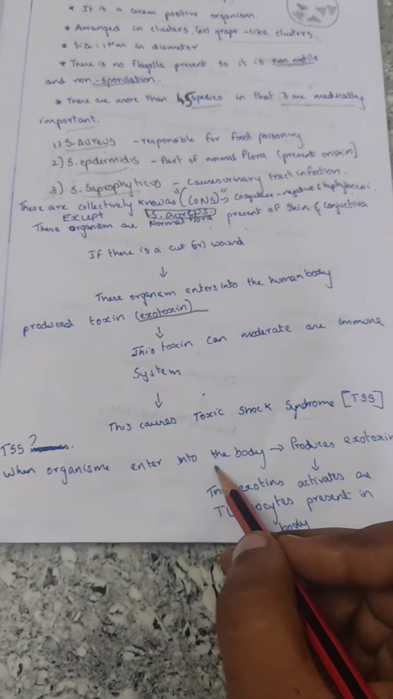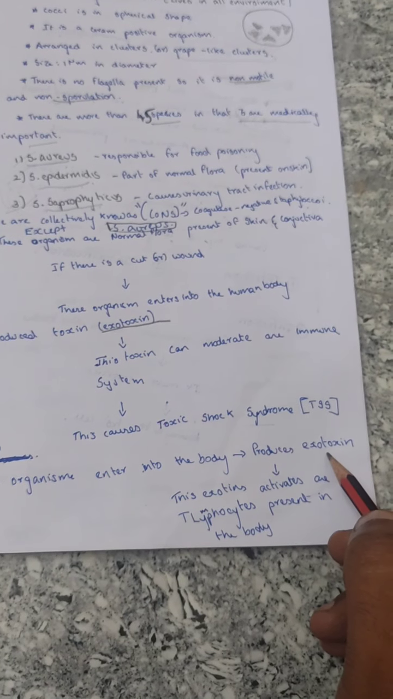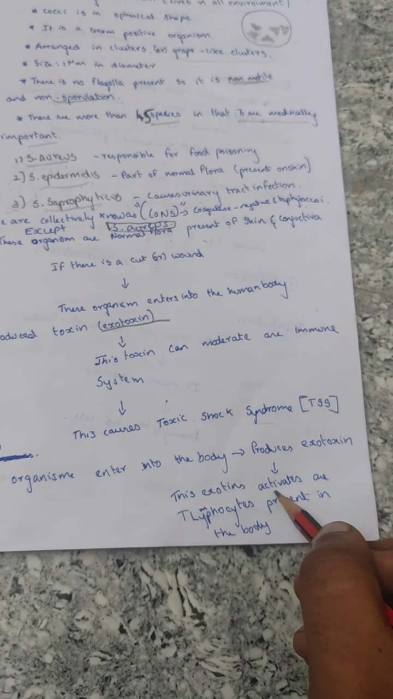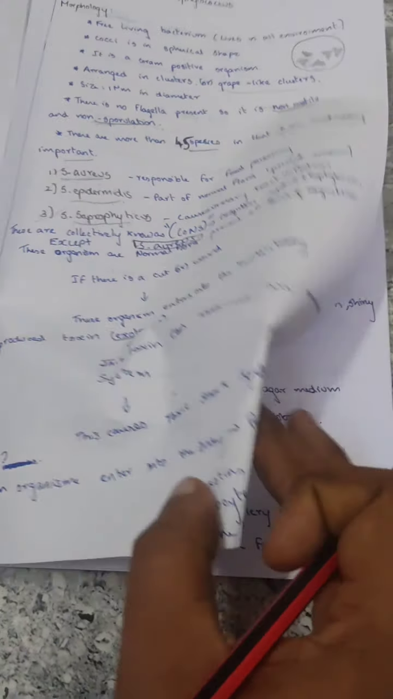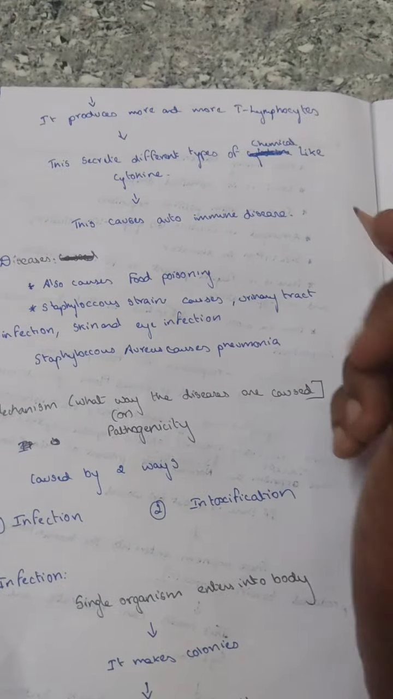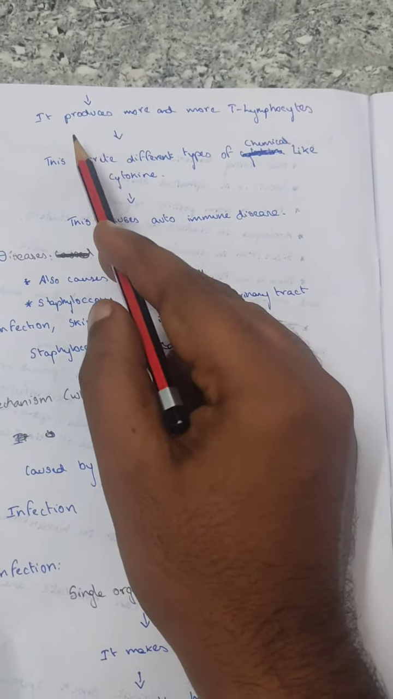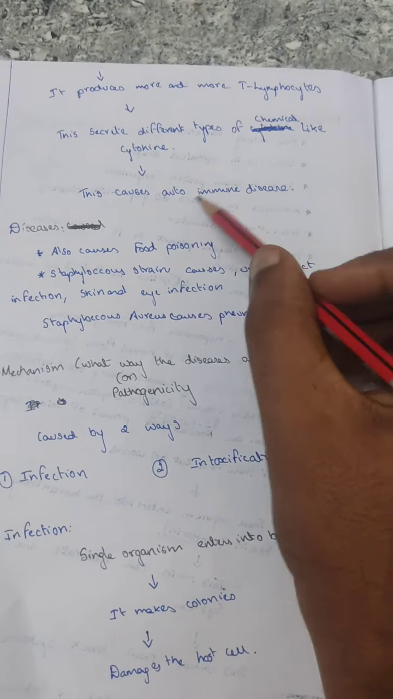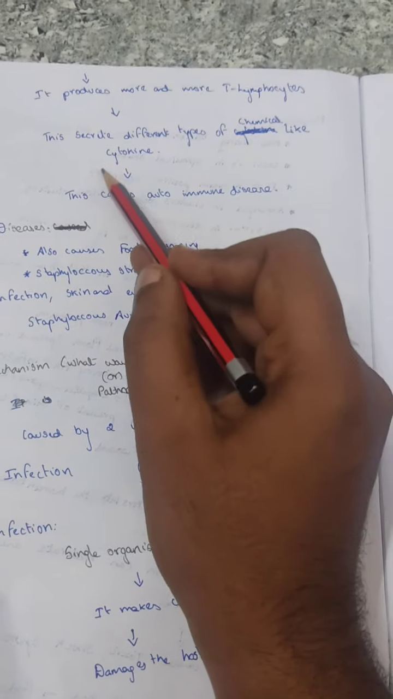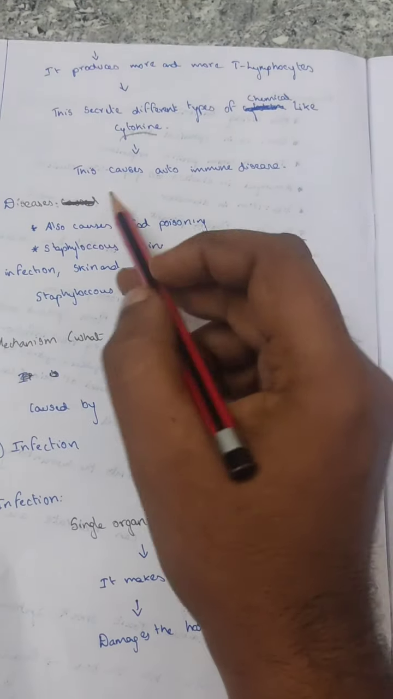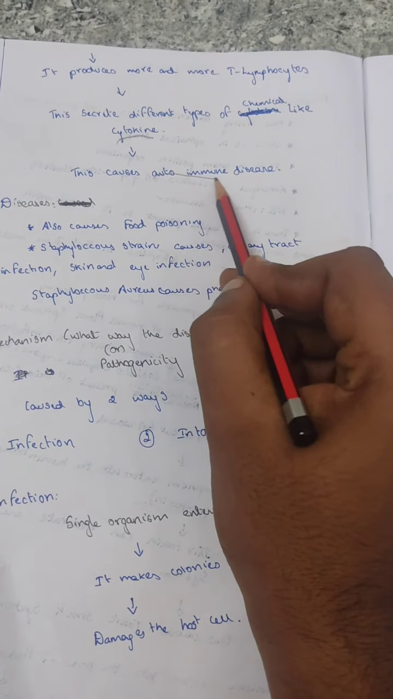When the organism enters into the body, it produces exotoxin. This exotoxin activates T lymphocytes present in the body, and it produces more T lymphocytes, and these secrete different types of chemicals like cytokines, and this causes autoimmune diseases.